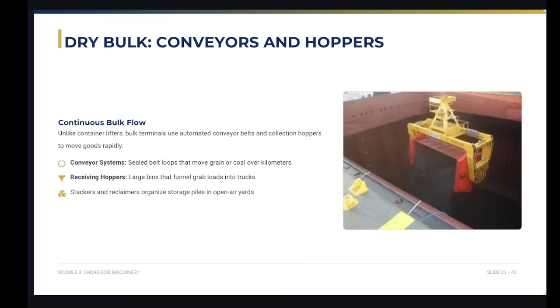And then lastly is what we call the dry bulk conveyors and the hopper. For dry bulks, continuous movement is the key. The conveyor belt transports loose coal or grain over long distances, while the hopper funnel grab loads directly into the trucks or rail cars.